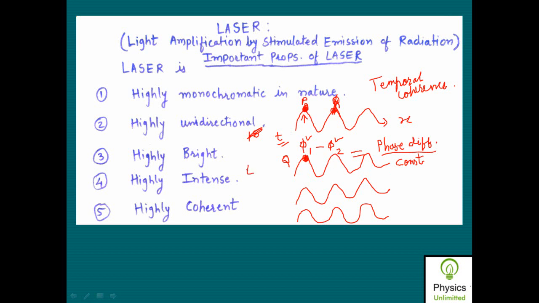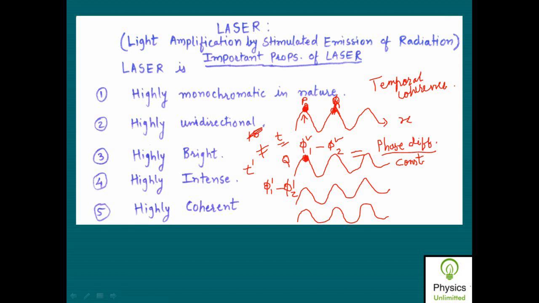At any later instant of time t dash, where t is not equal to t dash, if I measure the phase angles at points P and Q as phi 1 dash and phi 2 dash, then phi 1 dash minus phi 2 dash will be the phase difference between them.